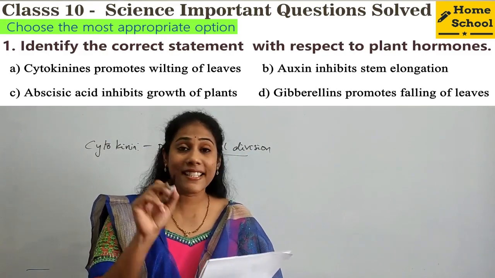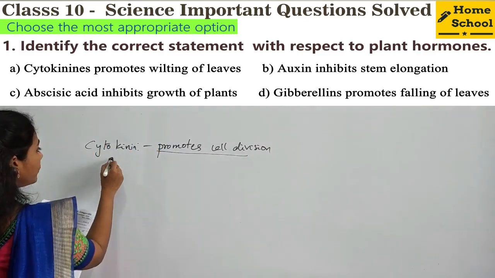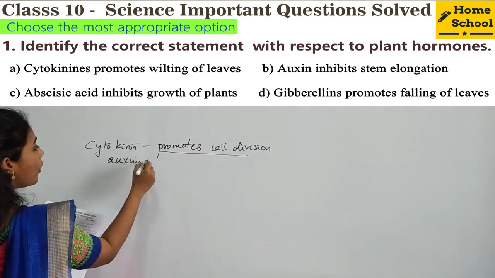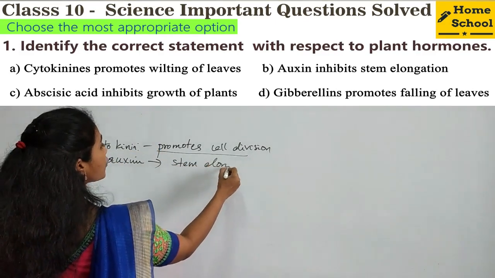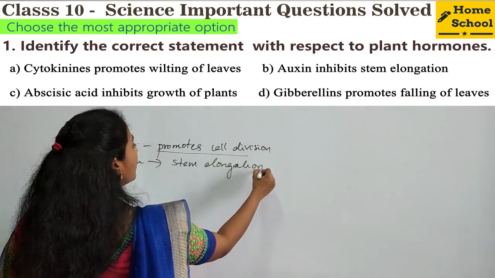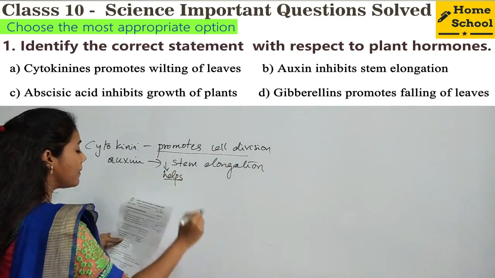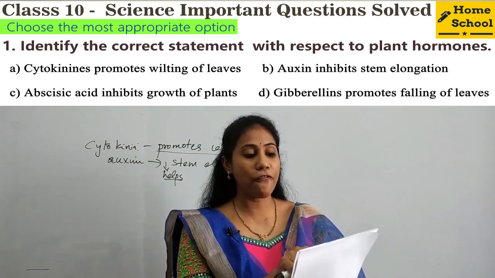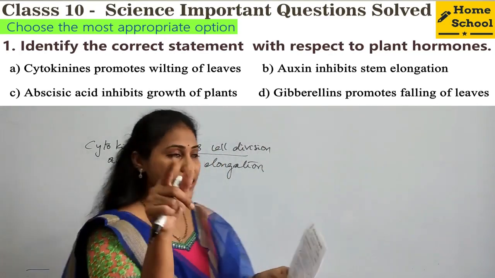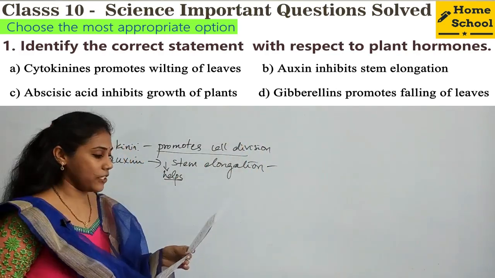What is the second option? Auxin inhibits stem elongation, they told. But what is the main duty of auxin, guys? Auxin helps in stem elongation, right? It helps in stem elongation, but they said it inhibits stem elongation, so it's a false statement. What is the main work of auxin? Auxin helps in stem elongation.